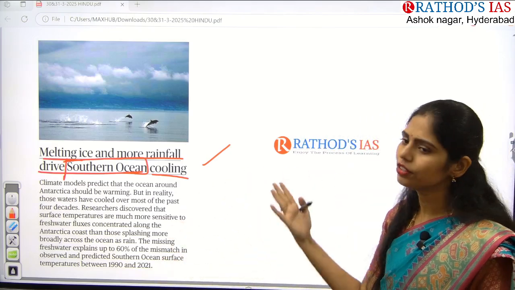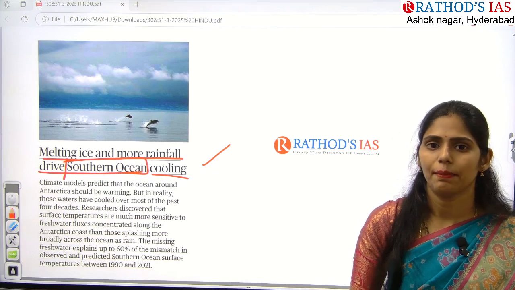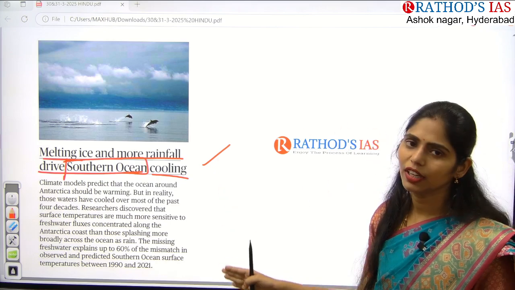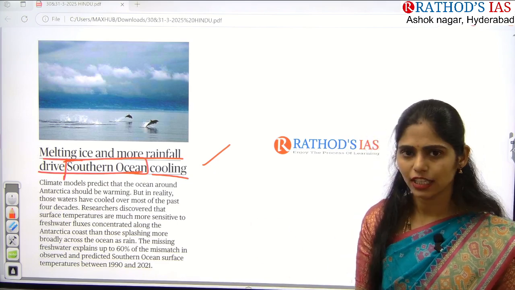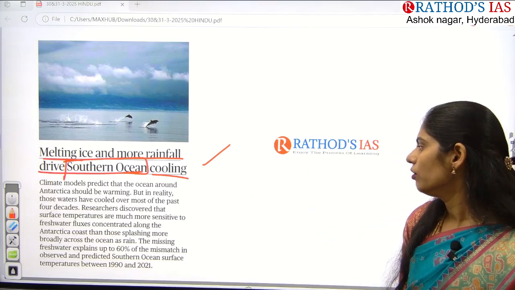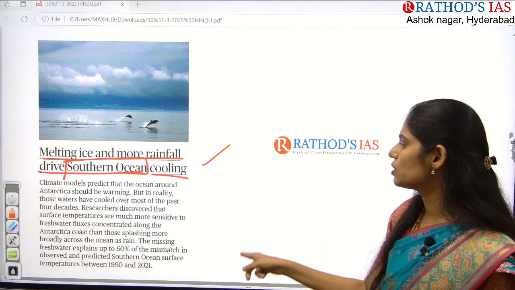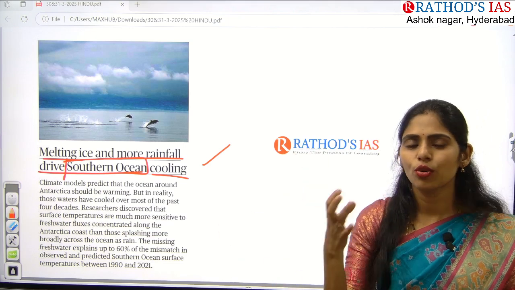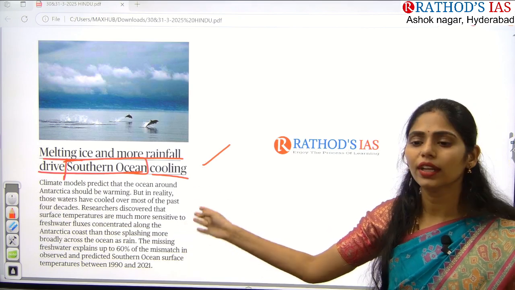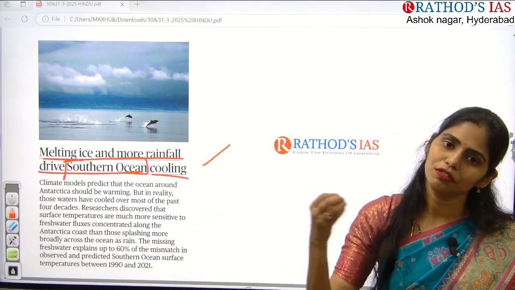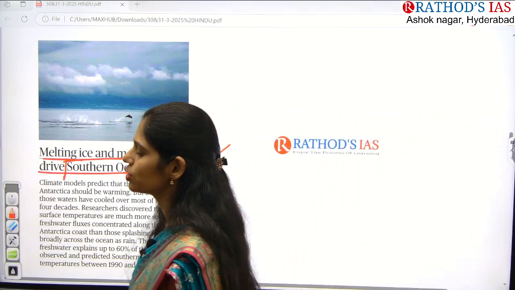Because of climate change and global warming, what is happening? Melting of glaciers is happening, right? Because of the melting of glaciers, more water will be entering this Antarctic Ocean. And we are also having more rainfall because of global warming. Because of these two incidents, there is more water influx to the Southern Ocean, and finally the Southern Ocean is cooling at a very high pace compared to earlier. So because of this, what happened? Do you know we have different types of ocean currents?